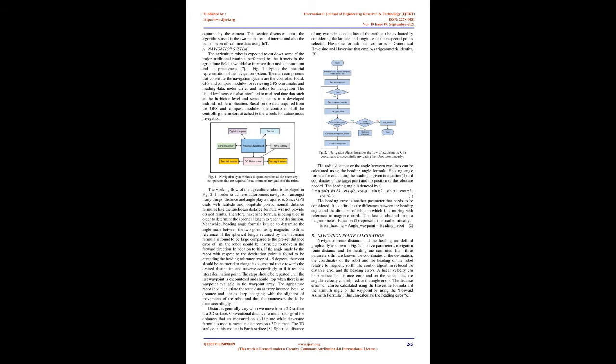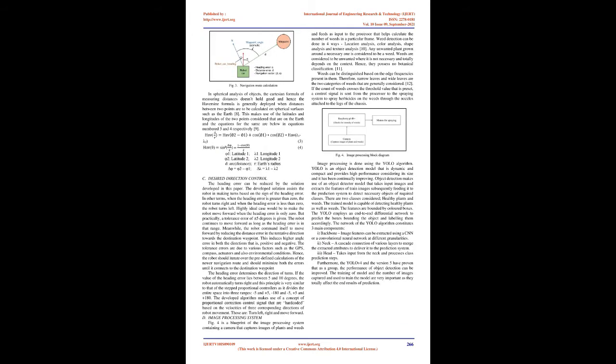Conventional distance formula holds good for distances that are measured on a 2D plane, while the Haversine formula is used to measure distances on a 3D surface. The 3D surface in this context is the Earth's surface. Spherical distance of any 2 points on the face of the Earth can be evaluated by considering the latitude and longitude of the respective points selected. Haversine formula has 2 forms: generalized Haversine and Haversine that employs trigonometric identity.